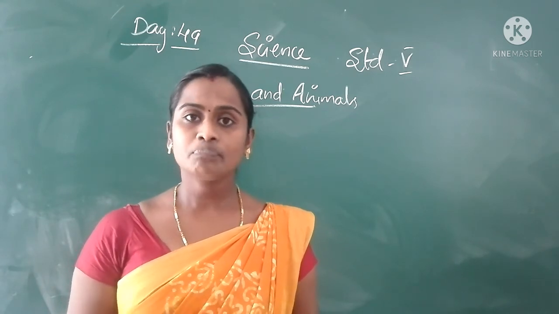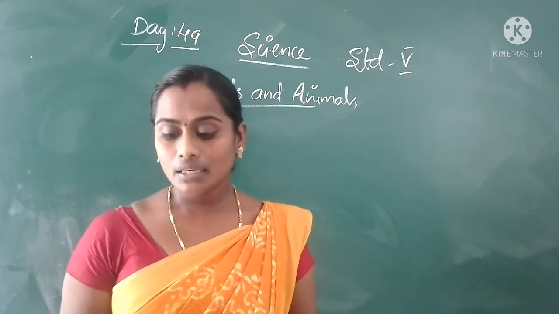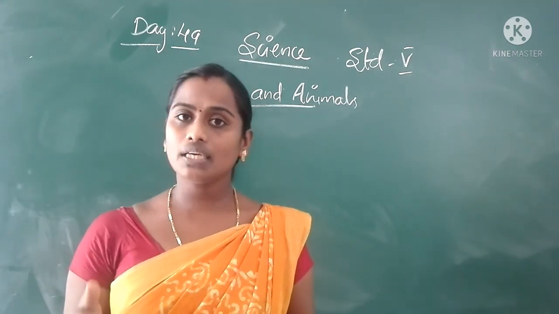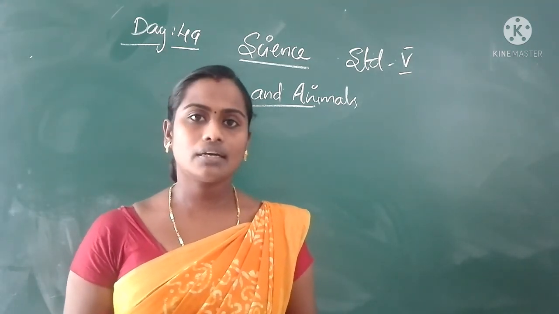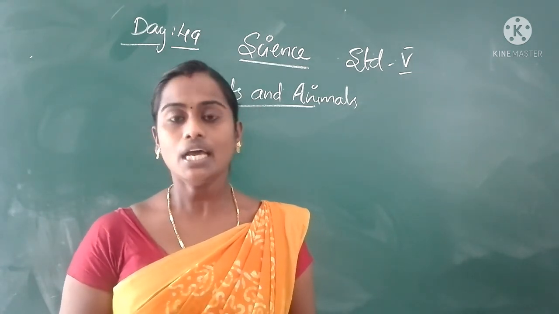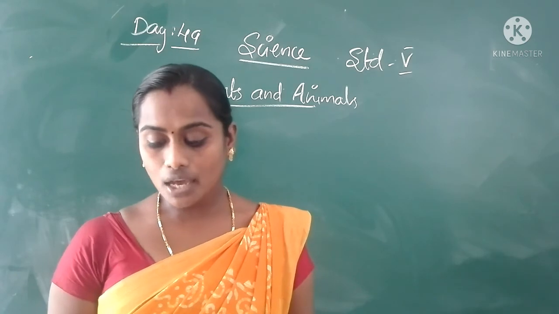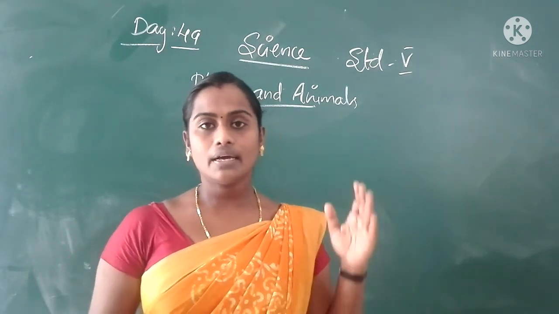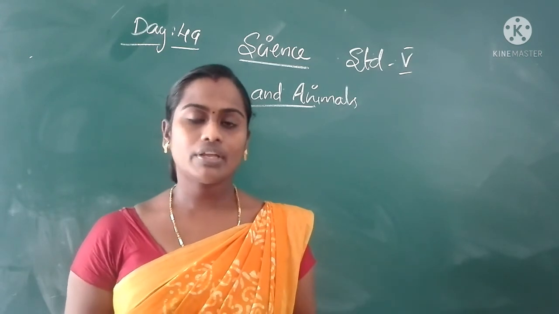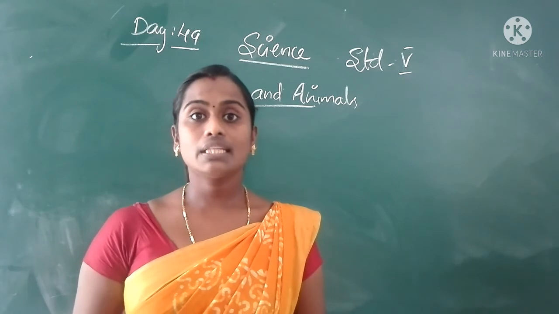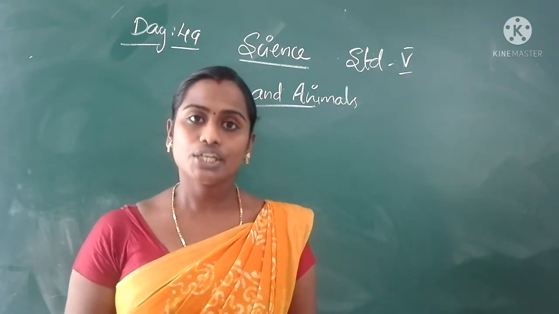But it is against our rules. That is why some legal steps have been taken against hunting wild animals, and the government has imposed a ban on hunting animals. Our government prohibits the hunting of animals because they are our natural resources.